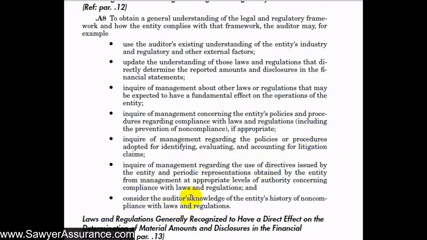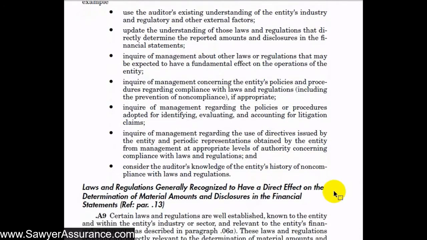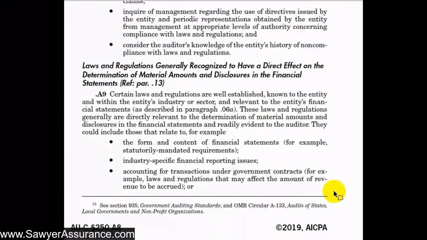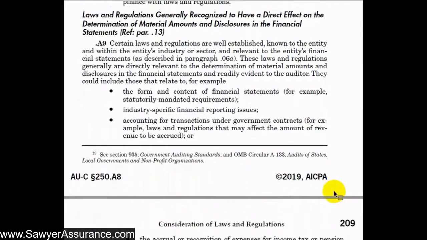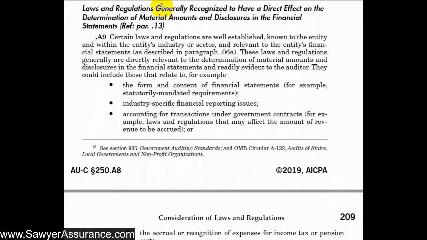And we might also consider our understanding of the history of noncompliance with laws and regulations that the entity has had, if any. So we see here there's a lot of inquiries with management to understand the laws and regulations that fall under that entity, as well as using our prior work with other clients or the audits of prior years. Next, we remember they wanted us, or we were required, to recognize which laws and regulations have a direct effect on the amounts and disclosures in the financial statements.